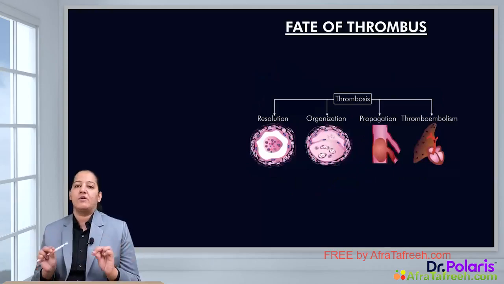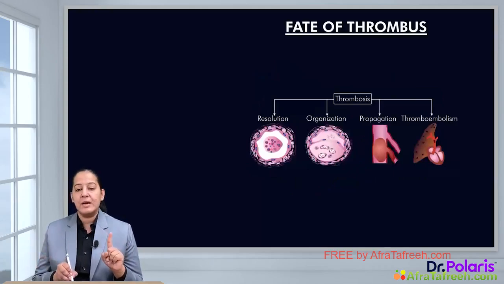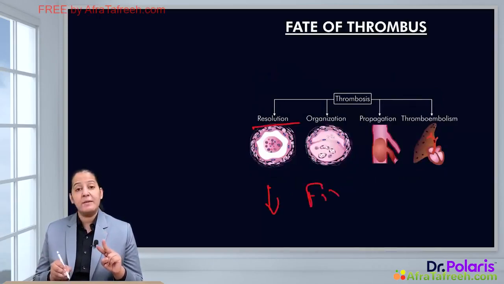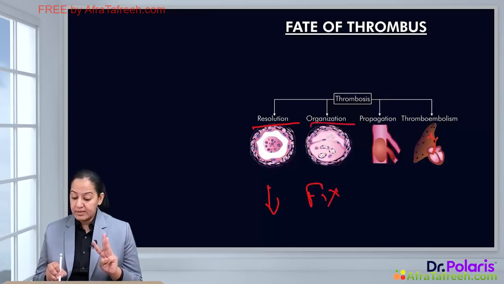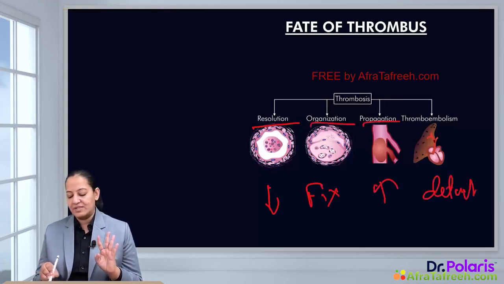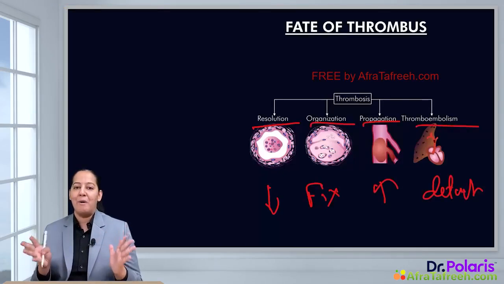The last thing is the fate of thrombus. Either the thrombus with time decreases in size, that is known as resolution, or it is fixed in size with time, it is known as organization, or it increases in size, it is known as propagation, or it detaches from its point of origin, it is known as embolism. That's all about thrombosis.